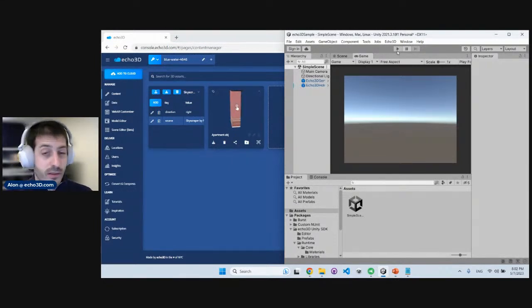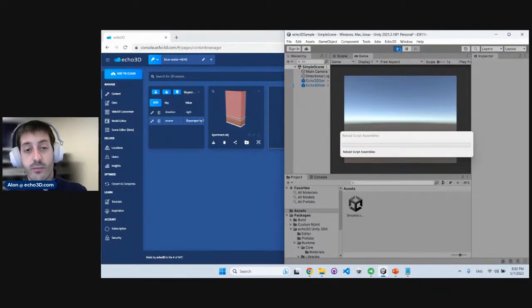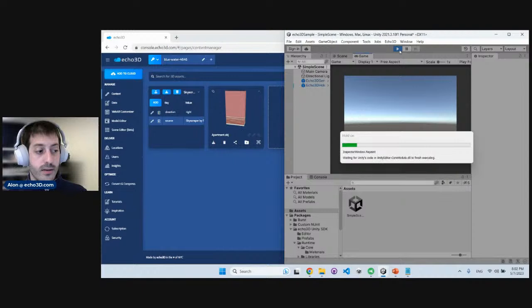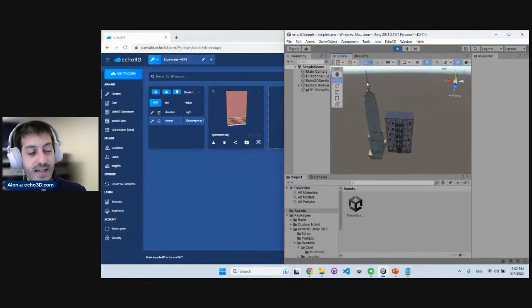Your assets are not really there, and they only materialize in runtime, which is a really, really great and powerful tool. If I press play again, everything will be reinstantiated. The scene will be recreated in Unity. But you'll also see that the scene is recreated exactly as we left it, right? Suddenly the building is rotating. It's 10 feet away from the other building. That's because our content management system is a stateful content management system. It remembers the state of the application, and it's able to recreate that super, super easily.